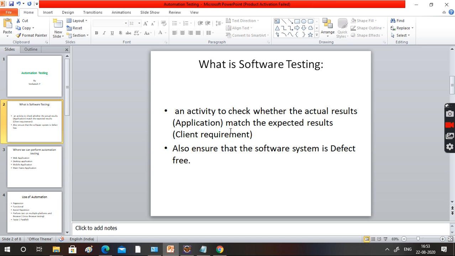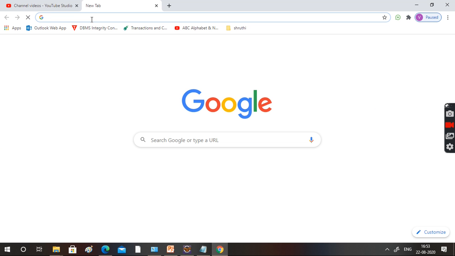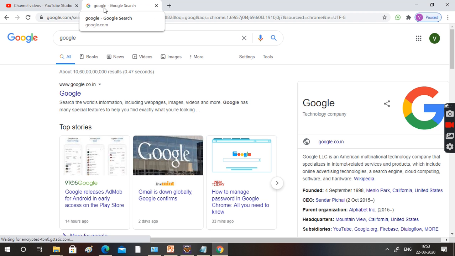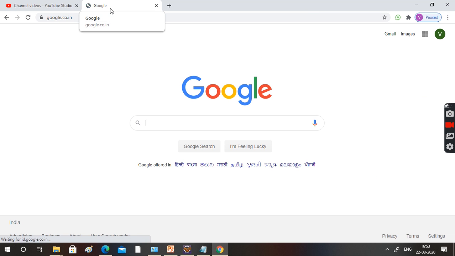While executing, while opening the application, for example, you're opening Google. What is the title? I'm just opening Google here. So what title do you need to get? Google only. Suppose it is showing Yahoo, this is wrong. How are you saying this is wrong? Because Google is developed by the Google team, so it should show Google as the title name. But instead of Google, if it shows Yahoo, it's wrong, right?